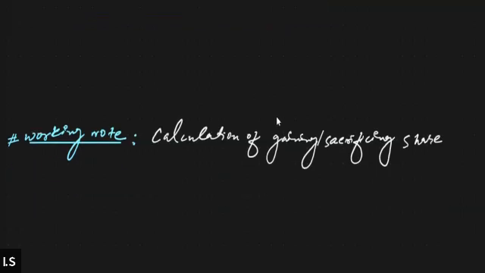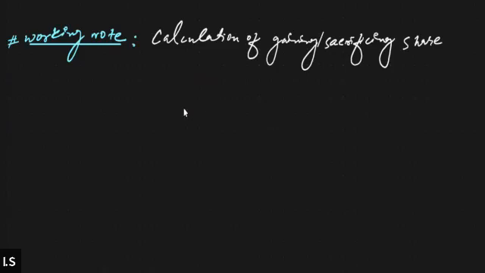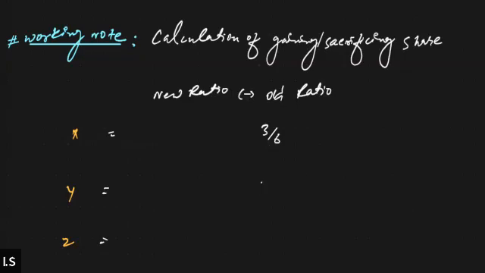And to determine the gaining and sacrificing shares of the partners, as usual, we will subtract the old ratio from the new ratio, the new profit sharing ratio. The partners are X, Y, and Z. Their old ratio was 3:2:1. That means 3/6, 2/6, and 1/6. That was the old profit sharing ratio of all these partners.